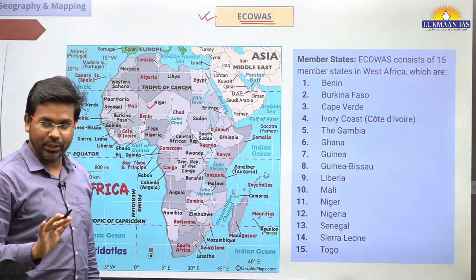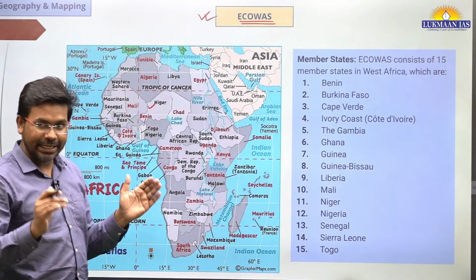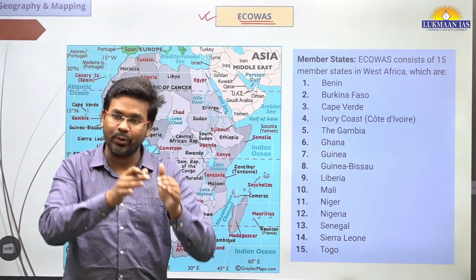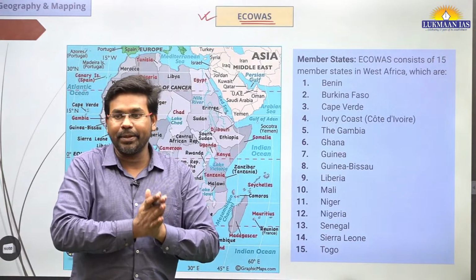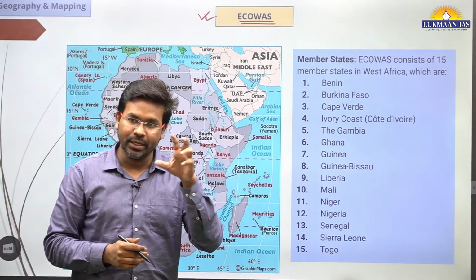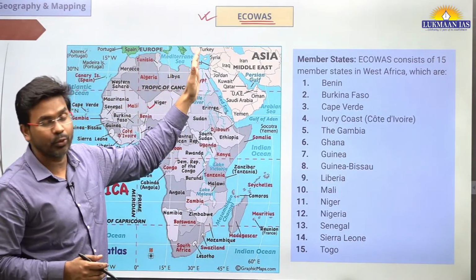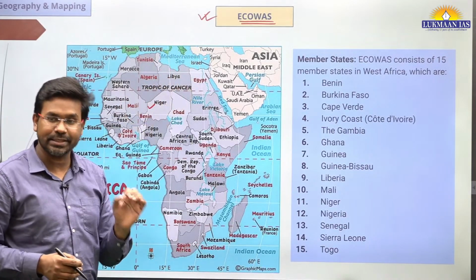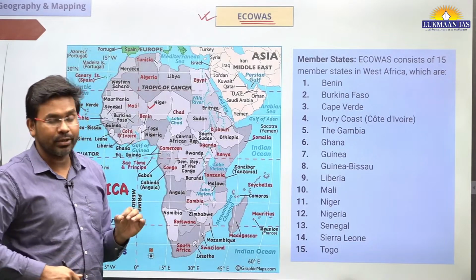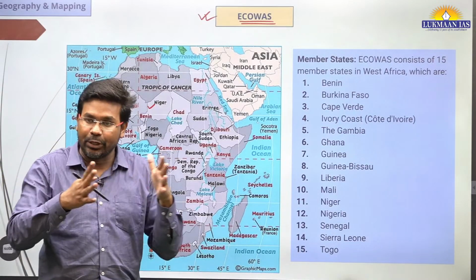So Niger was in news, right? Since the military people have taken the president into custody, many countries here have a grouping, which is the Economic Community of West African States. This particular grouping is an economic grouping.